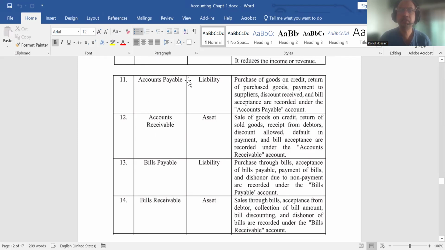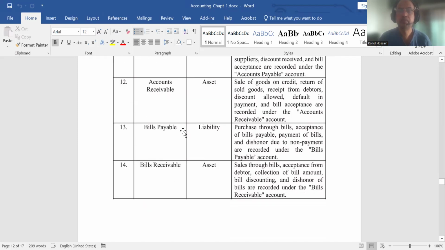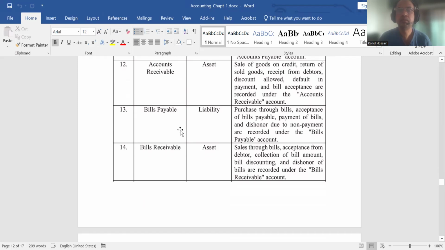That means purchase and sales relate to accounts payable, accounts receivable or trade payable or trade receivable. But bills payable and bills receivable are quite a different scenario. Sometimes business gives acceptance or creates a bill.